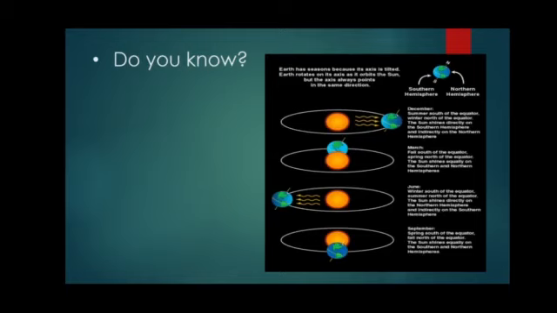We also divide the year into 6 seasons. What are they? Namely, Vasant, Grishma, Varsha, Sharad, Hemant and Shishir. The cycle of the seasons is called the Ritu Chakra. Many of our festivals are connected with the seasons. Many of our songs and games are also related to the different seasons.